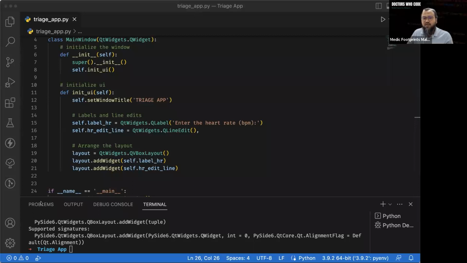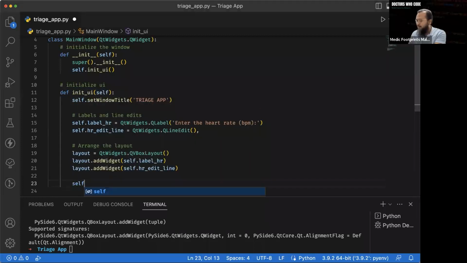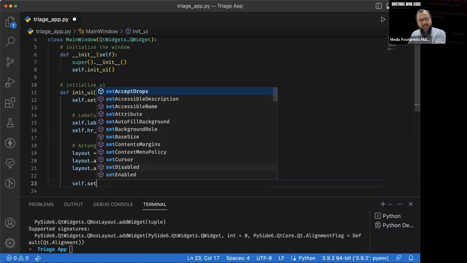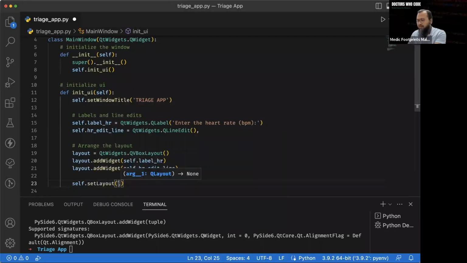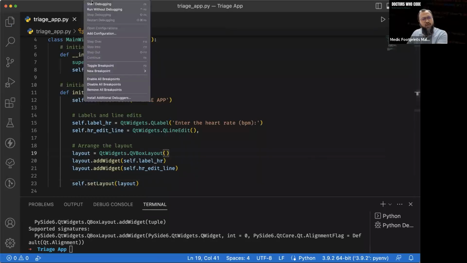So far we have arranged the layout properly, but we haven't actually set the layout. I forgot one very important thing. I should say self.setLayout, and we pass the layout there. We pass this thing into this setLayout. Now let's try again and see. This should work now.